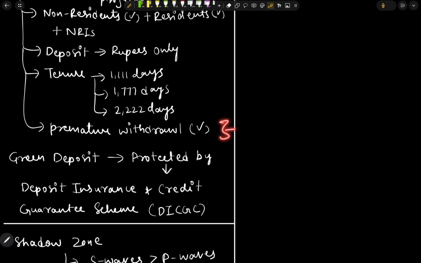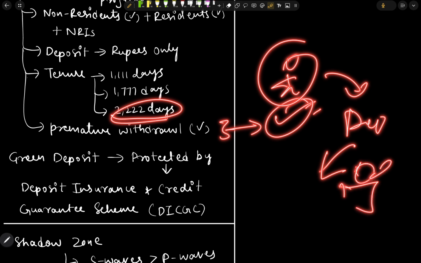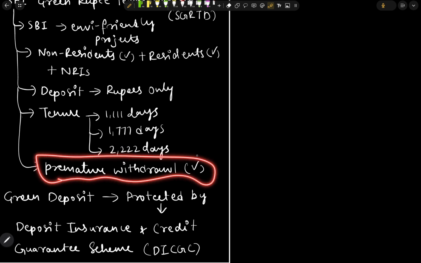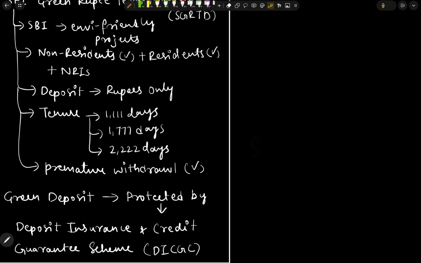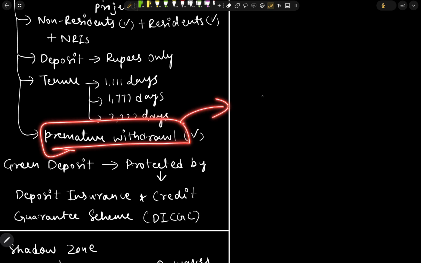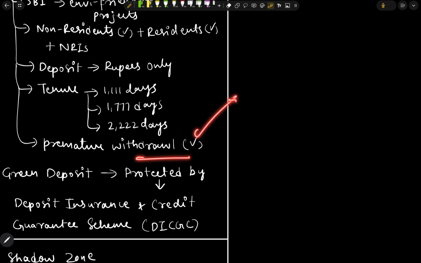And also there is premature withdrawal. If you are not willing to keep the deposit for these many days, you can take it out in between. This is known as premature withdrawal. The examiner can also give a statement that SBI Green Rupee Term Deposit does not allow premature withdrawal. That statement will be wrong. We know that the SBI Green Rupee Term Deposit allows premature withdrawals also.